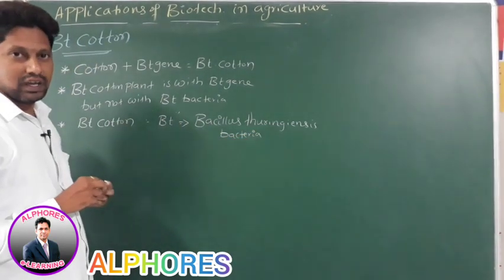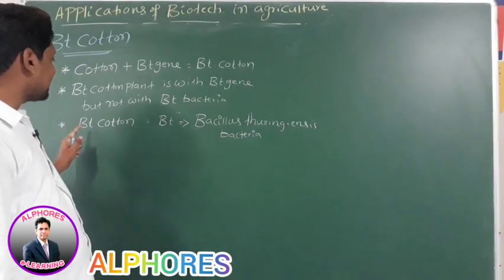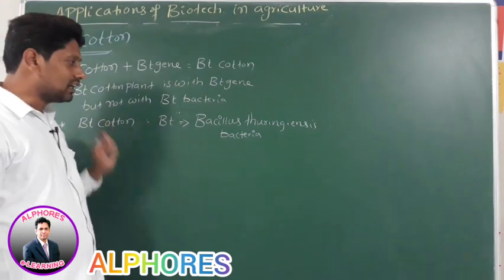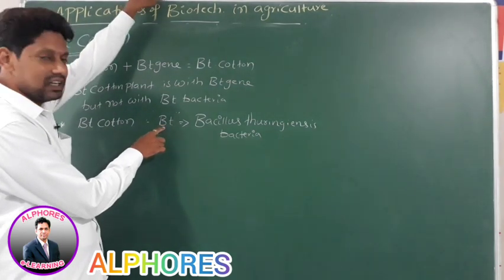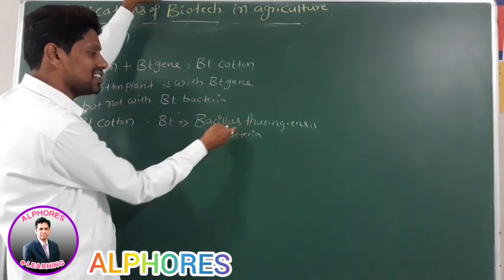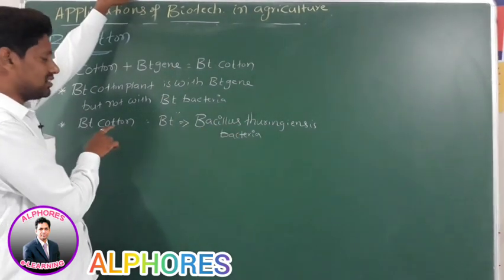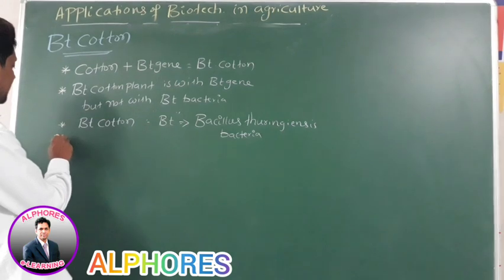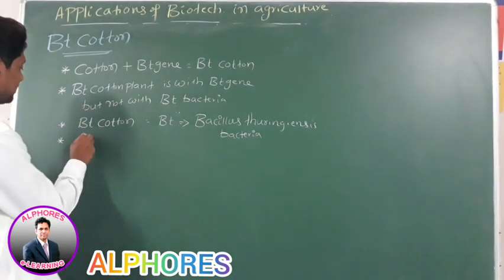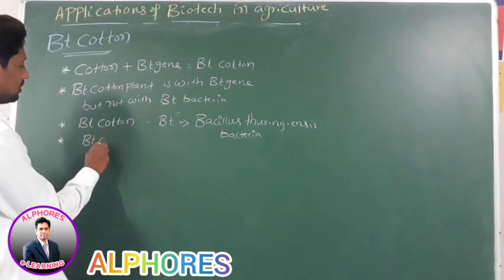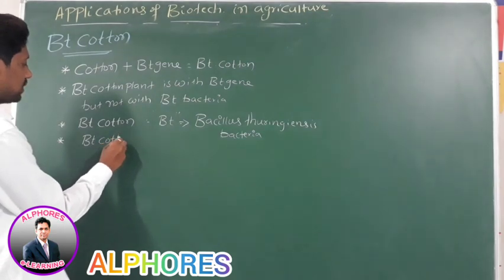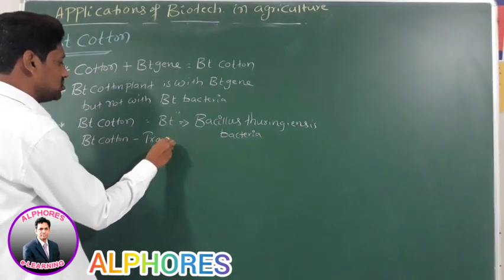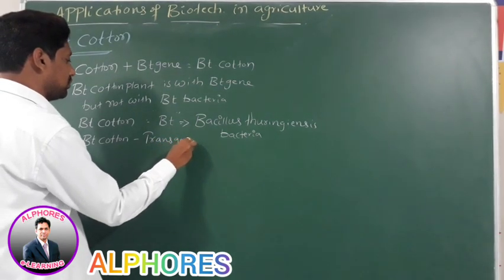Is this statement okay? Clear? Does it mean that this BT cotton plant contains bacteria? No. It contains the BT gene, that is the Bacillus thuringiensis bacteria gene, in the cotton plant. Is it okay? Sir, this BT cotton is a transgenic plant. BT cotton is which plant, sir? It is a transgenic plant.